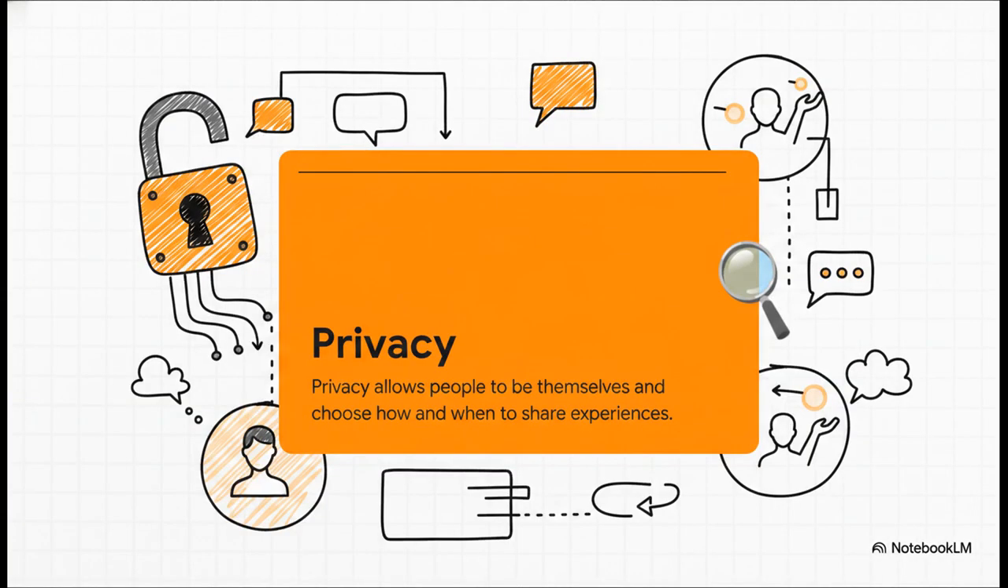The second pillar is privacy. Personal privacy and the protection of your information are completely central to the platform's overall design. But notice that privacy here isn't just framed as hiding from the world. It's actually the active mechanism that allows people to truly be themselves. By giving users the absolute power to choose exactly how and when they share their experiences and thoughts online, privacy is what actually empowers people to connect with others more easily and a whole lot more securely.